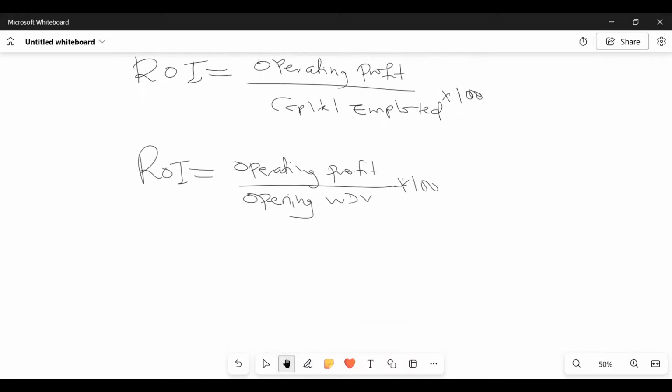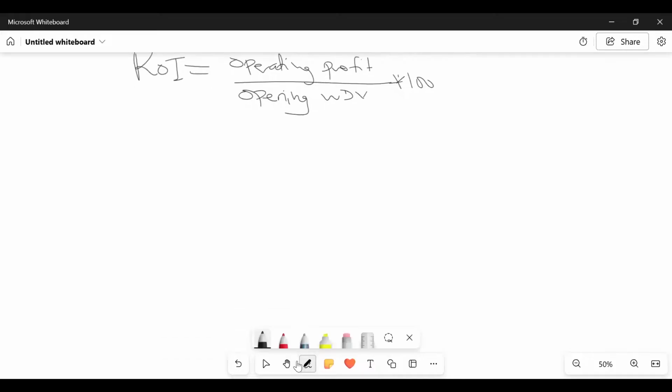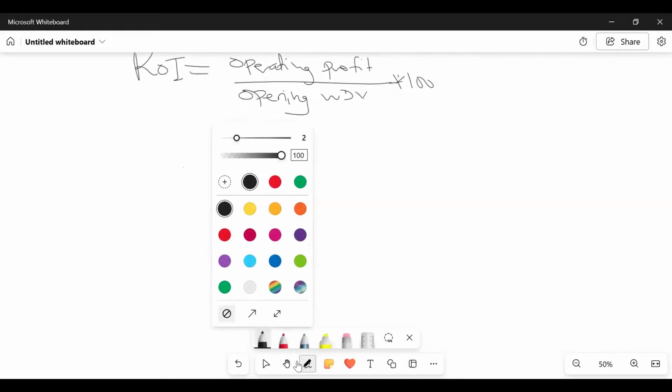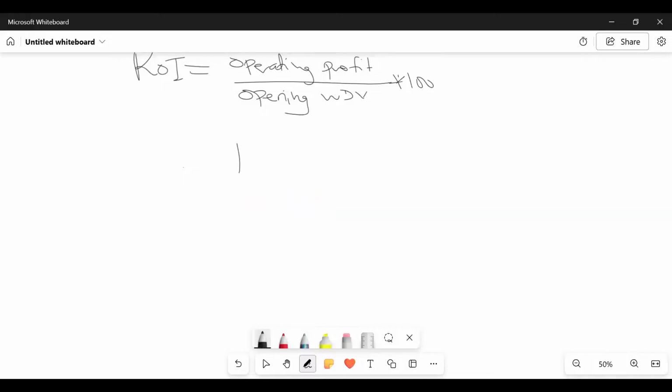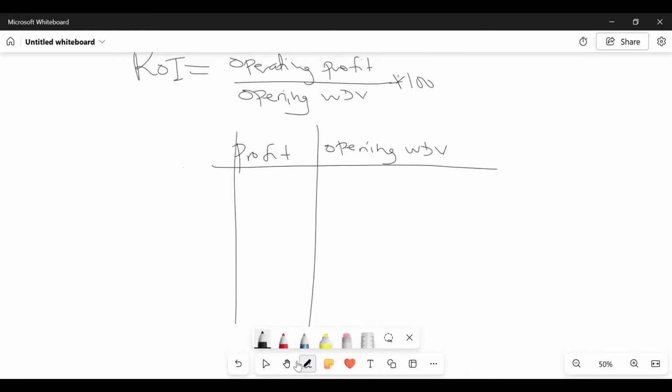So we happen to have a profit here, and we have opening written down value. We have years 1, 2, 3, 4, 5 like that. Profits, you already have them. Year 1, 160.